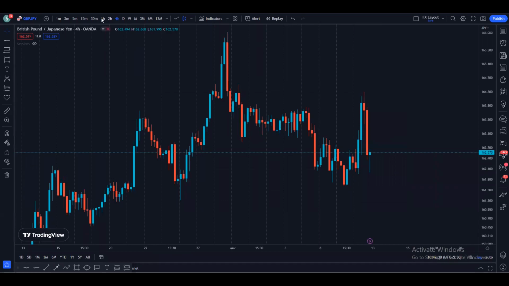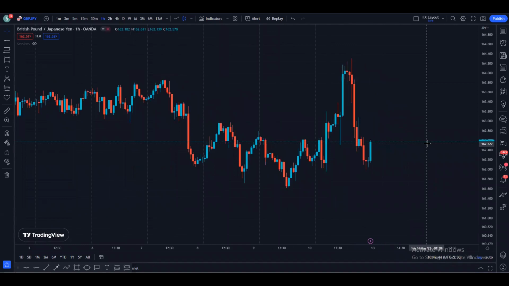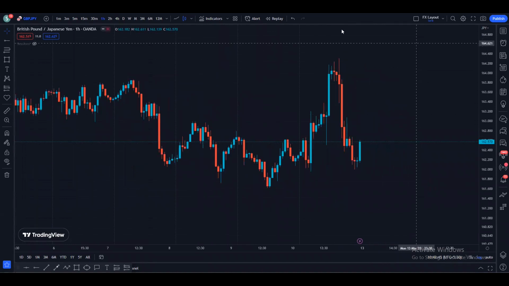So now let's see what is happening on the 1-hour time frame, right? On the 1-hour time frame, as we can see right now, price was making higher highs and higher lows. We made a high, and the price broke this support, right? We made a lower high, lower low right now. So we can see the price has broken the market structure on the 1-hour time frame, and we are bearish on the 1-hour time frame. So right now, the price might be coming up to make some kind of resistance to go to the downside, right? So that is something we see on the 1-hour time frame.